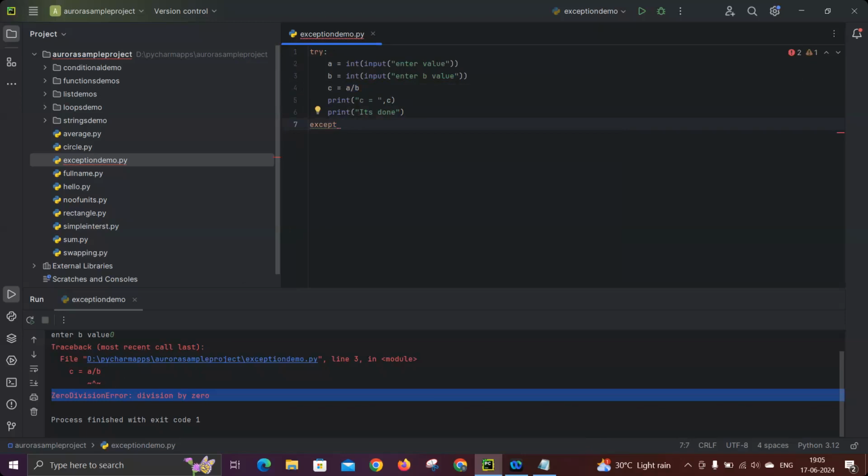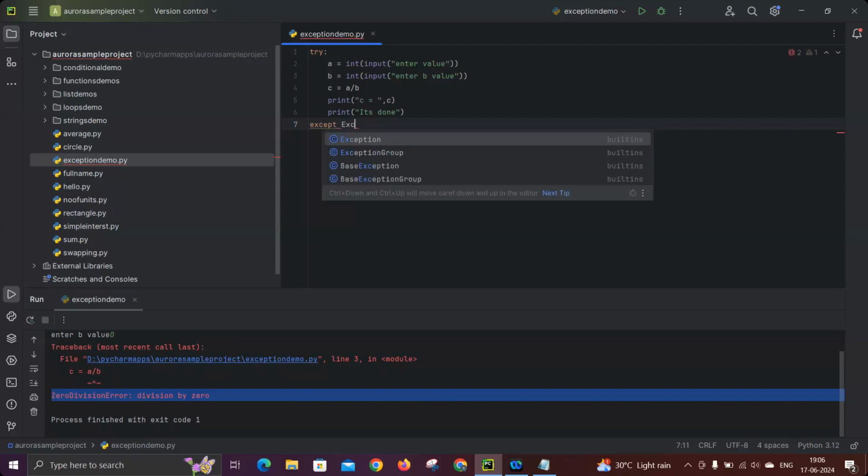So try is a block where your actual code will be written, the actual code. Now except is a block which we should always write, mandatorily, along with the try. It's a mandatory block. The except block is used to handle your exception. For example, when you're getting some problem, some issue at runtime, what should happen? Whether you want to print something, or rerun the code, or throw a warning to the customer, whatever you want to do at the time the exception comes, that code we write in the except block basically.